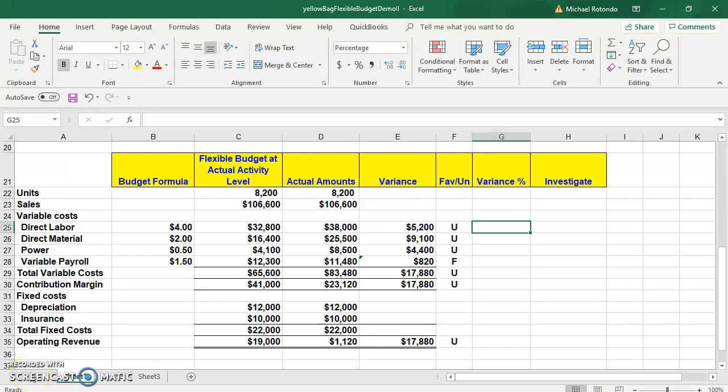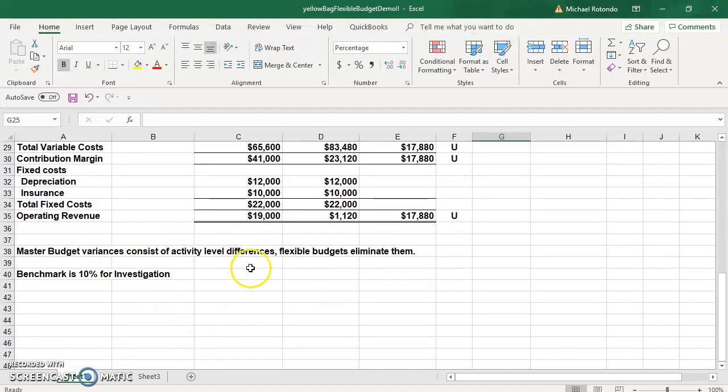So when we look at the flexible budget, we looked at the variances, we looked at whether items are favorable or unfavorable. One thing we can do additionally is look at when an item should be investigated. It would be up to management to benchmark an item. So in this case, management has set 10% variance for investigation. So this is called management by exception.